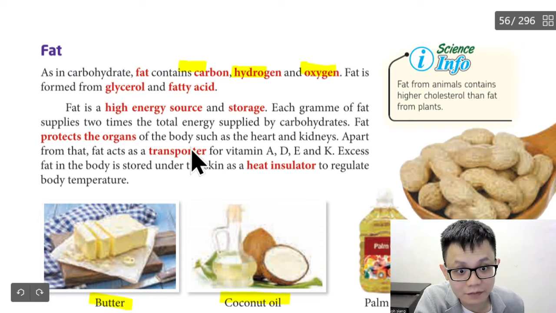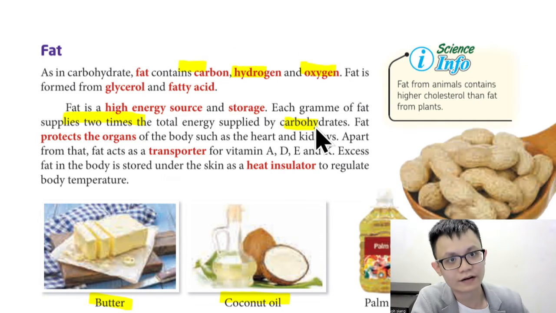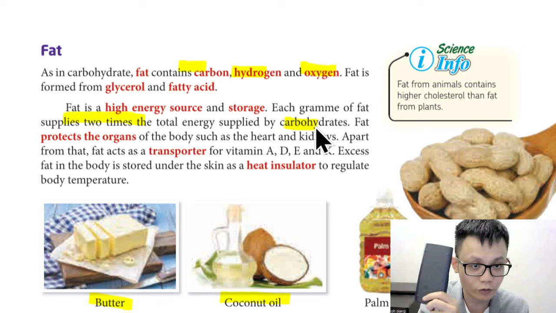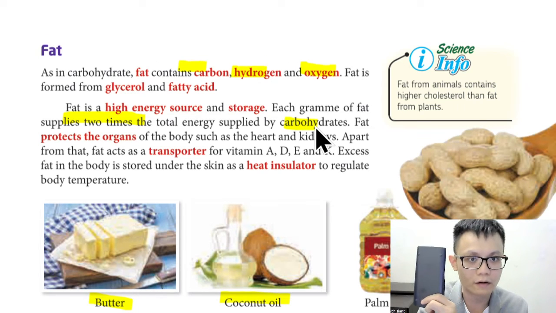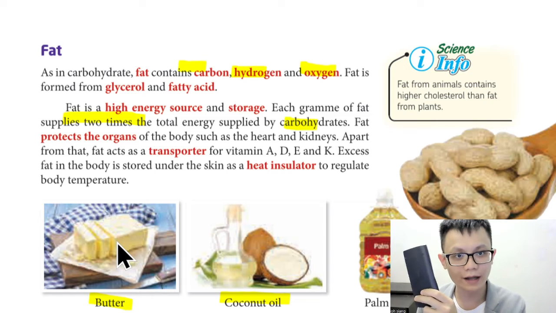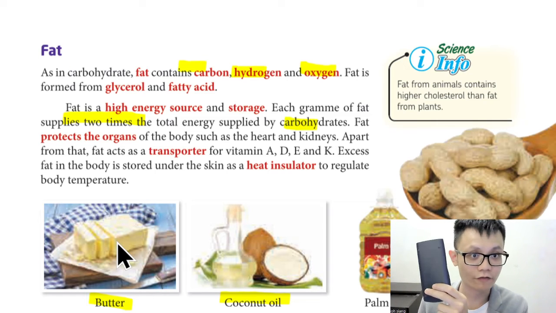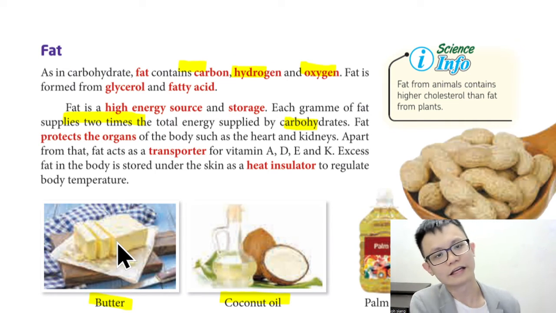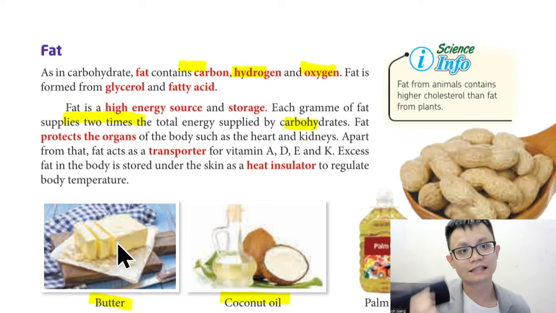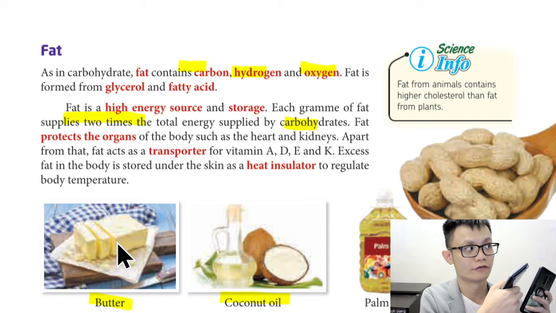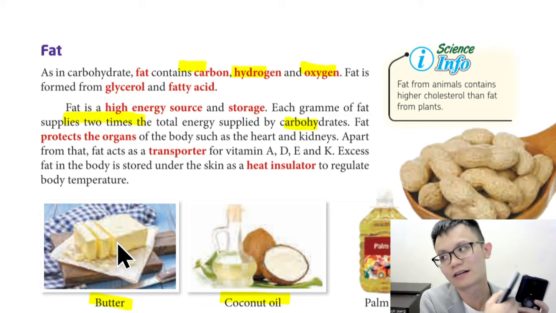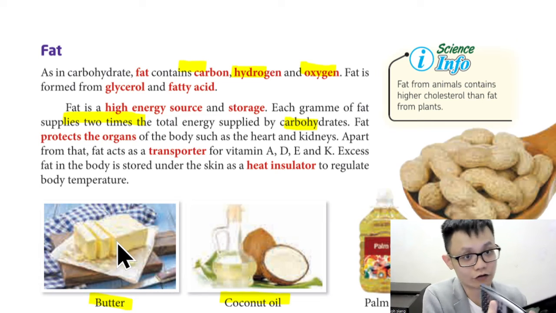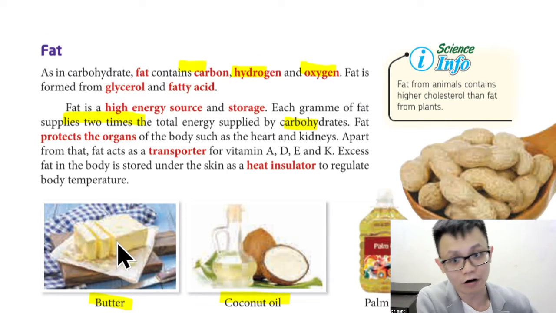Fat is 2 times the power, this one you need to know, 2 times of carbohydrate. Meaning that if, let's say this is a chocolate bar, if I have one piece of fat, it is equivalent to 2 carbohydrate. So if I eat 10 gram of oil, it's equivalent to 20 gram of carbohydrate. I don't want to say rice because it depends on what food you're eating. Different food has different amounts of carbohydrate, different amounts of calorie and fats.